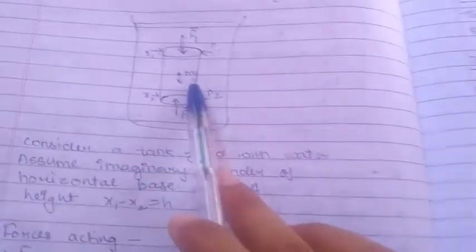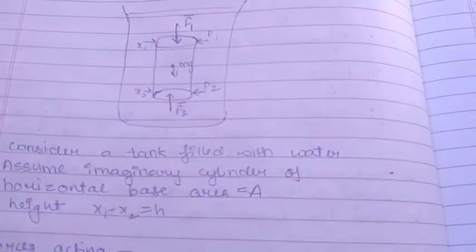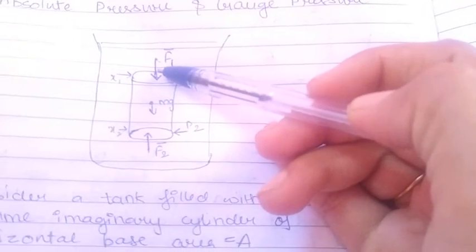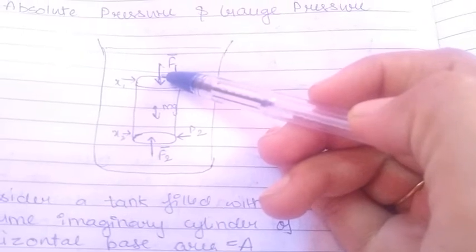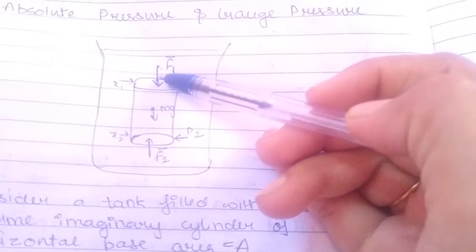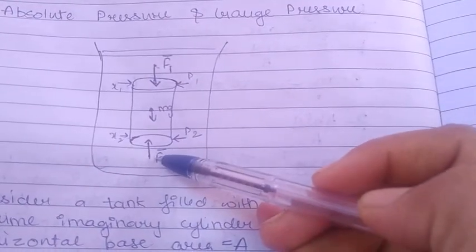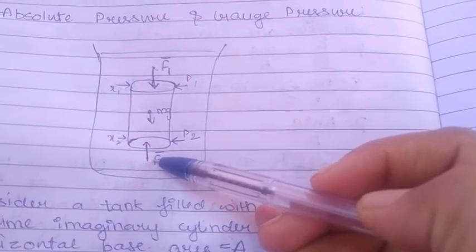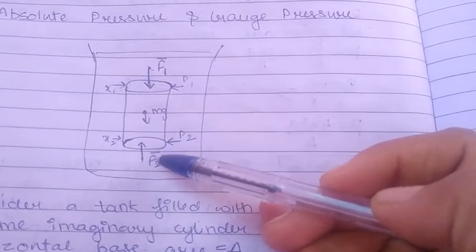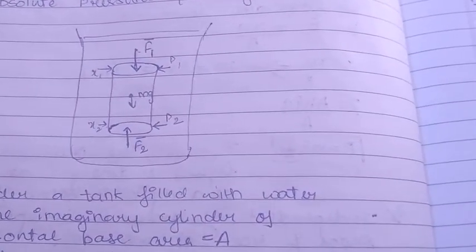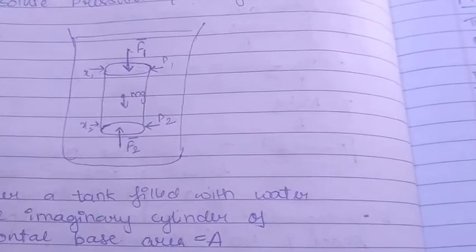Now if you consider there are some forces acting here. The force F1 acts downwards at the top surface of the cylinder, and this is due to the weight of the water column above that cylinder. Then you have this force F2 which is acting upwards at the bottom surface of the cylinder, and this is due to the water below that cylinder.